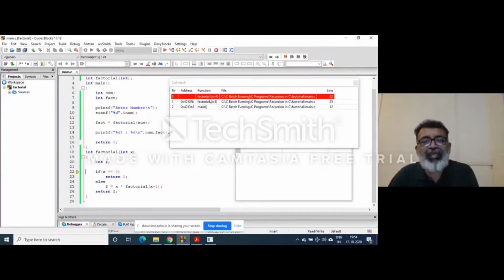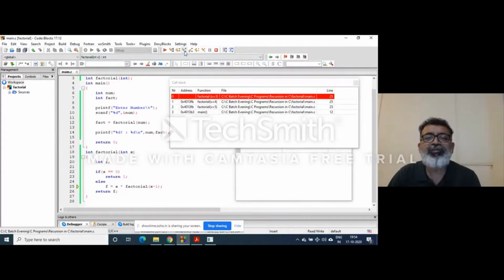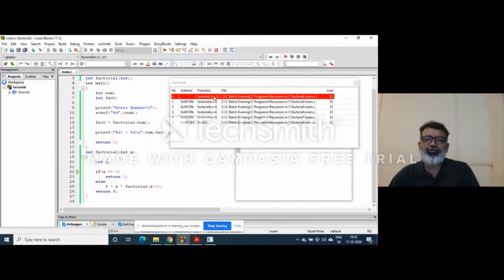And the same thing is repeated because it is a recursive call. Again, in that body x is not 0, so it will go on pushing. It will go on pushing. X is equal to 2. It will go on pushing. Now x is equal to 2, 1. So last time one more function will be called, x is equal to 1. Now this is the last function called.